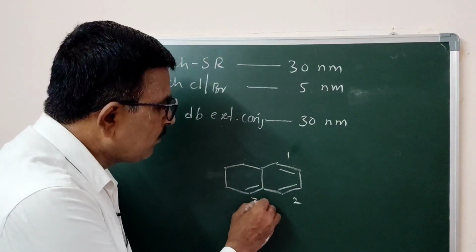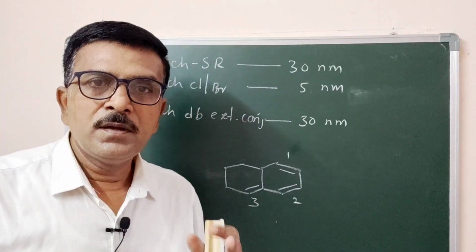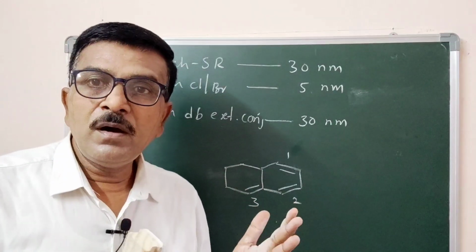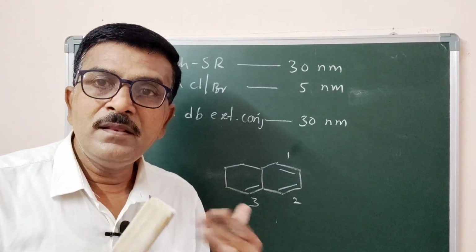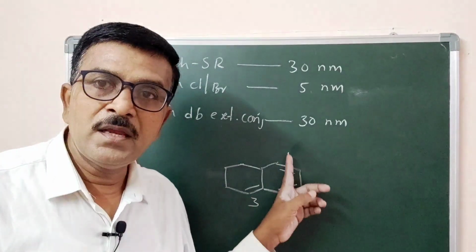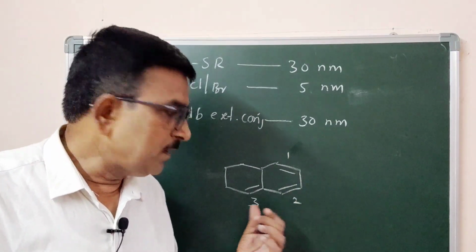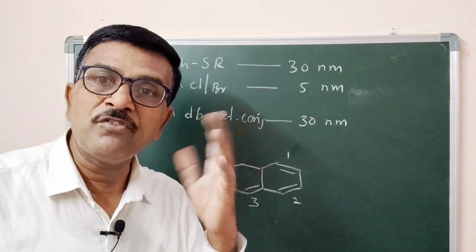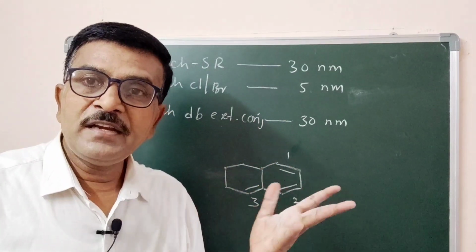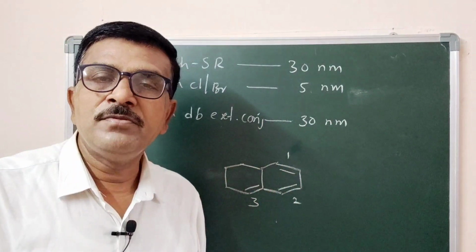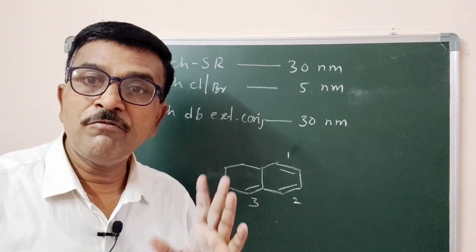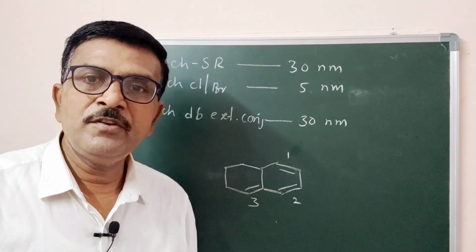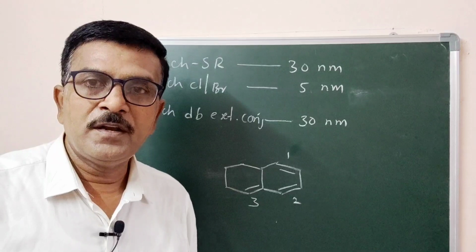The third double bond extends the conjugation of butadiene. Then each double bond which extends the conjugation of the first two affects 30 nanometer of wavelength.